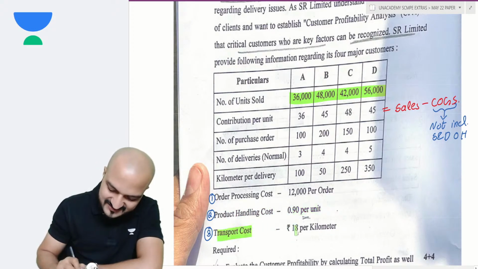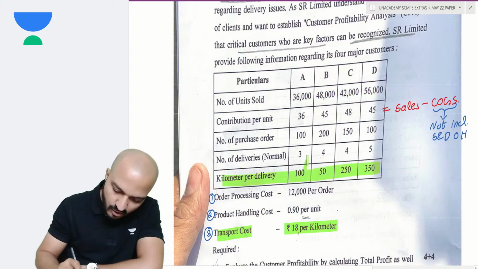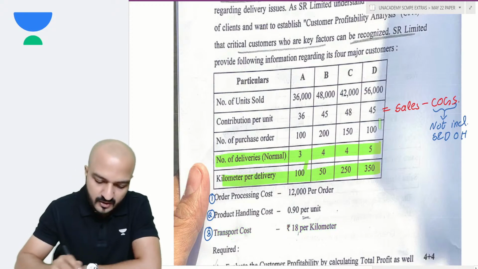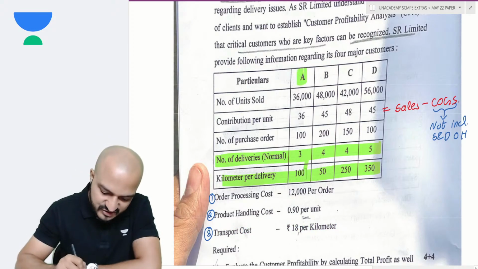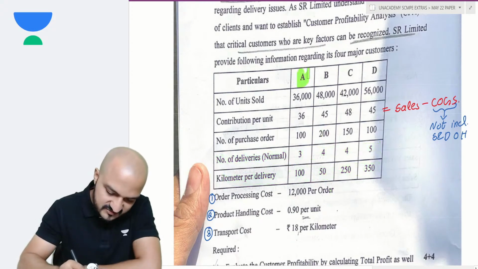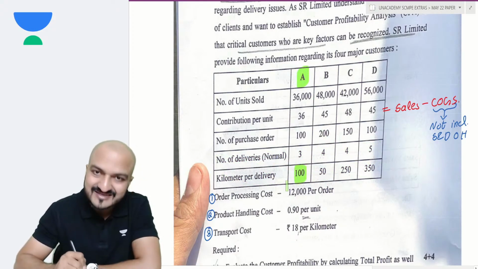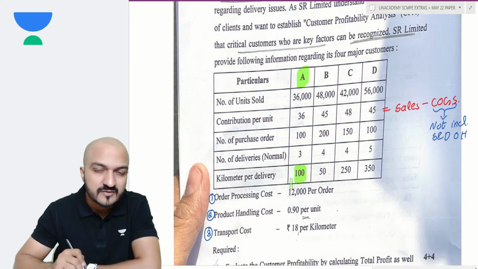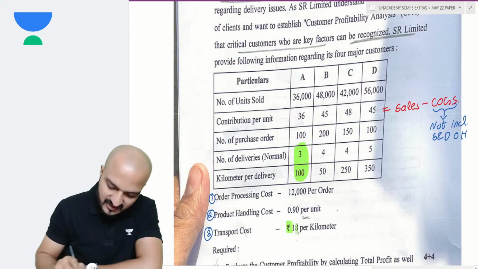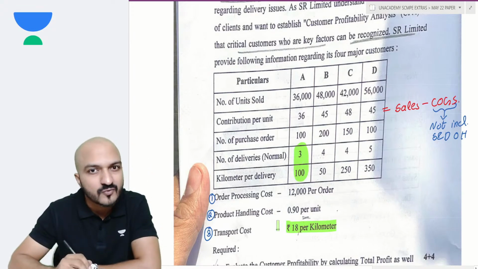And my transport cost is given per kilometer. You multiply kilometers per delivery, also multiply number of deliveries. Don't forget, 2 things you'll have to multiply. For customer A, each delivery requires 100 kilometers, and there are 3 such deliveries to be done. So total 300 kilometers you'll have to pay 18 rupees for. Right? Yeah.